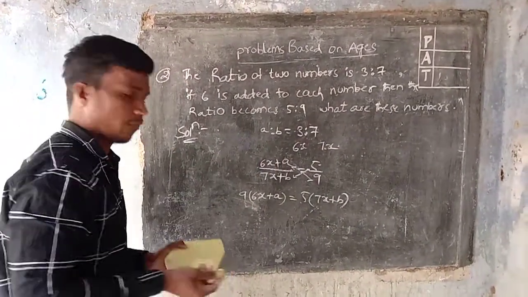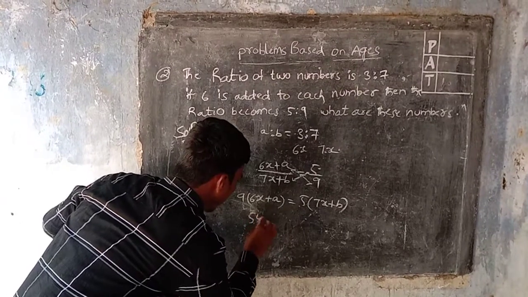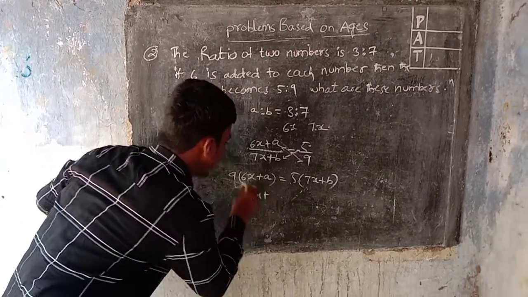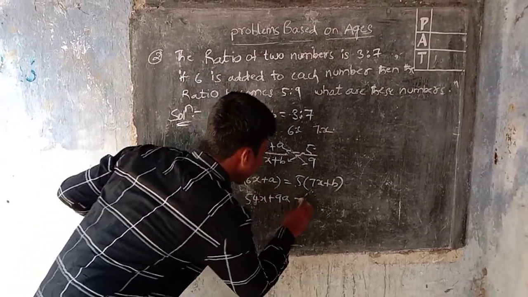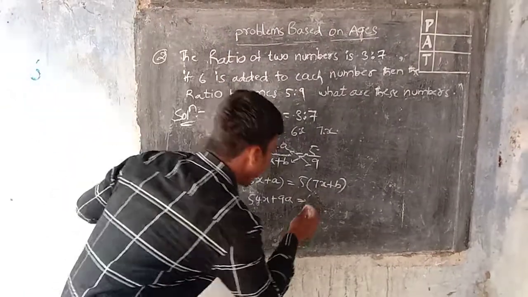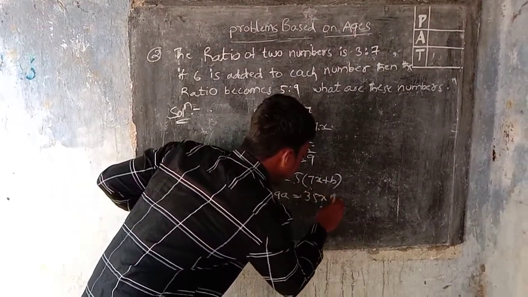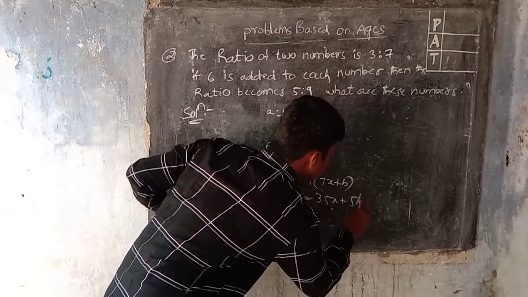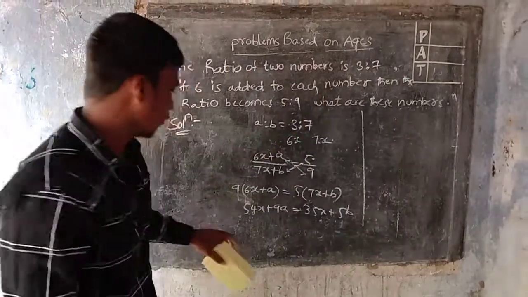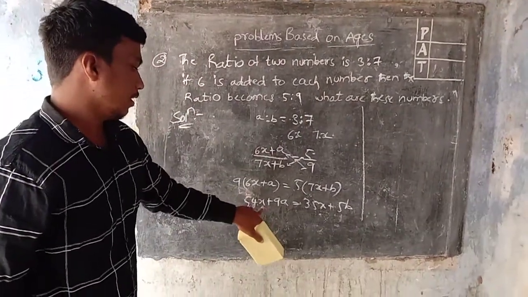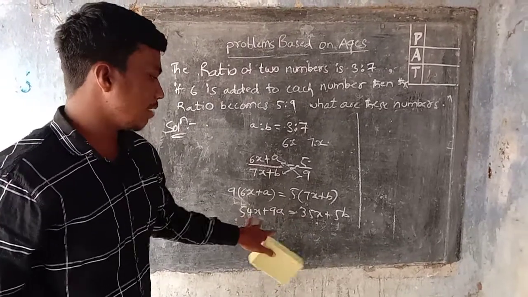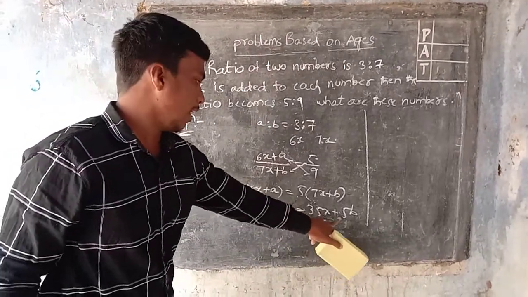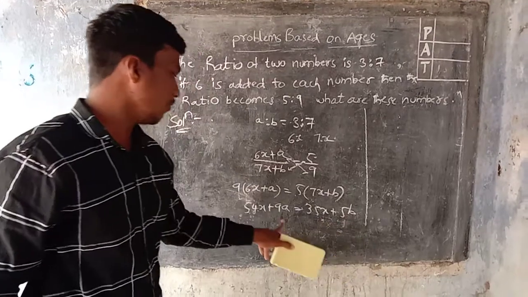9 3s are 27x plus 9a is equal to 5 7s are 35x plus 5b. This x term will go to this side, and this constant term will go to this side.